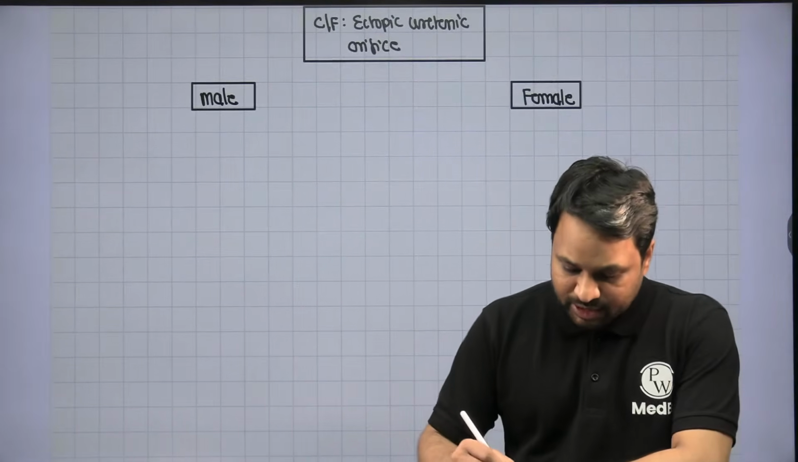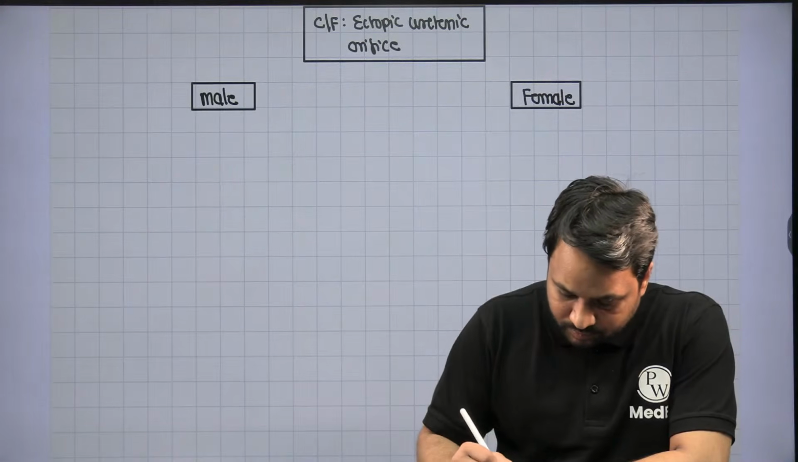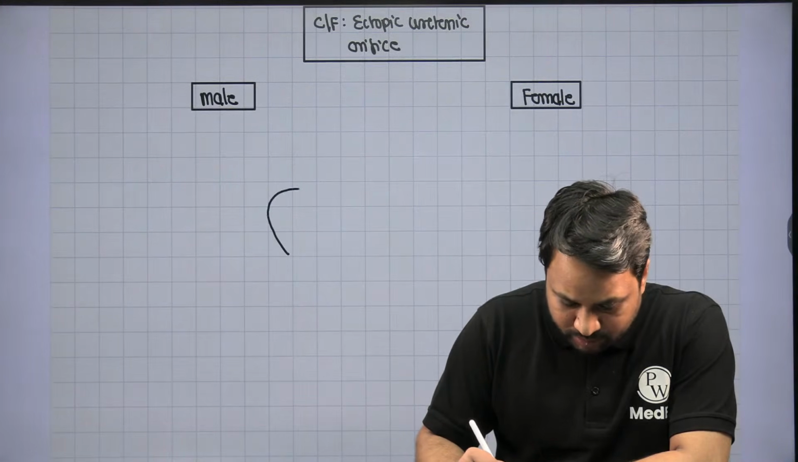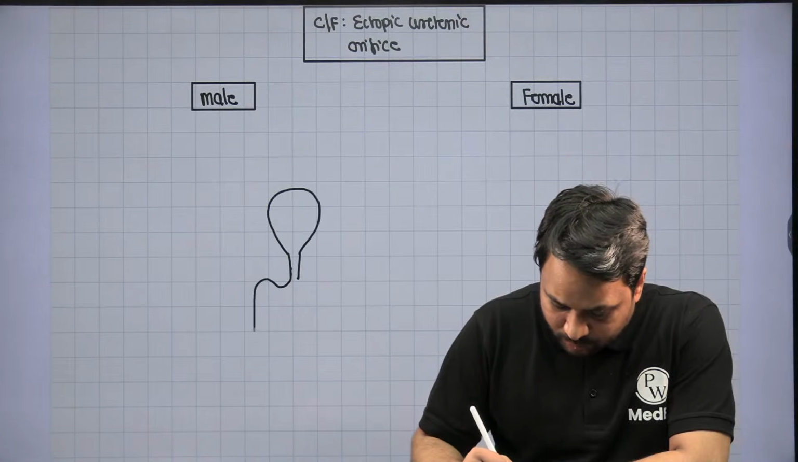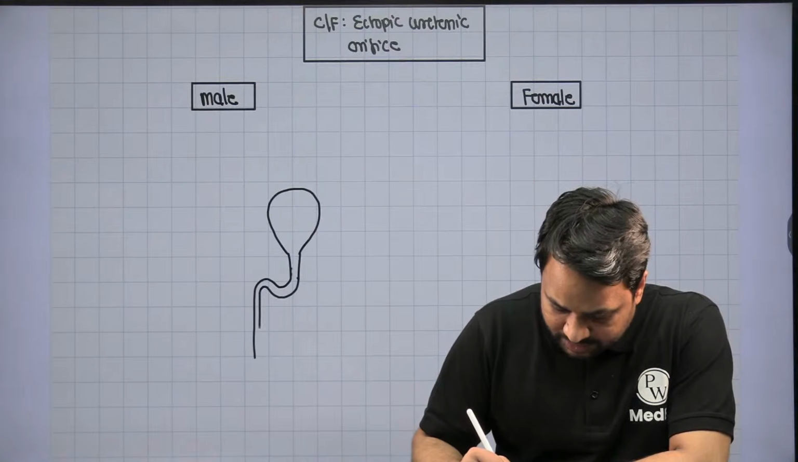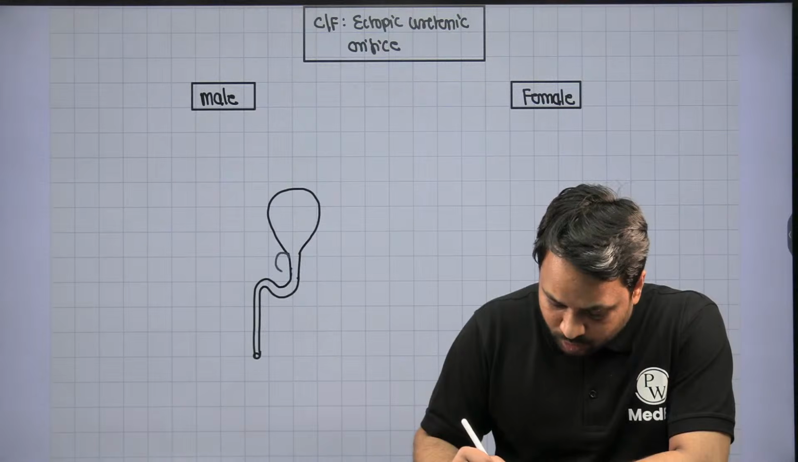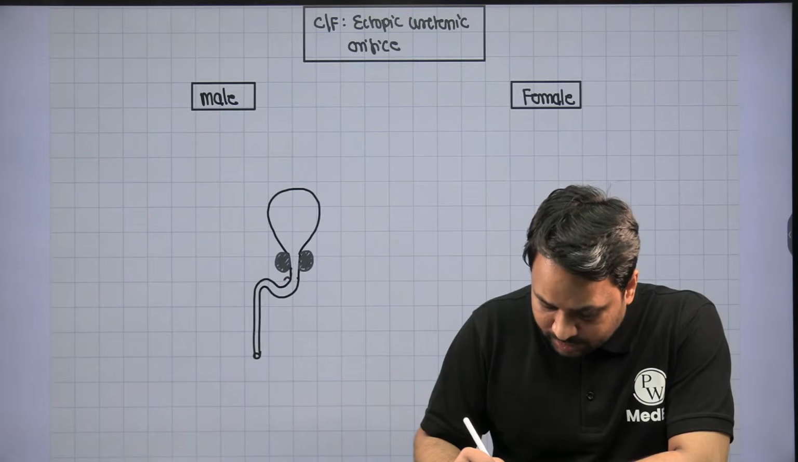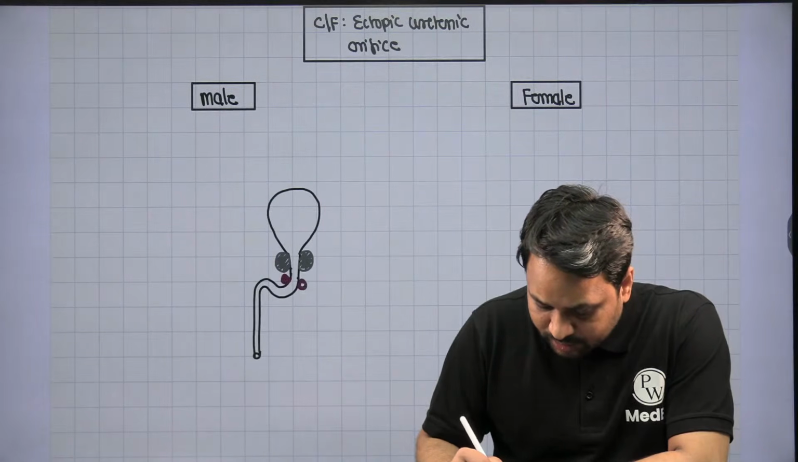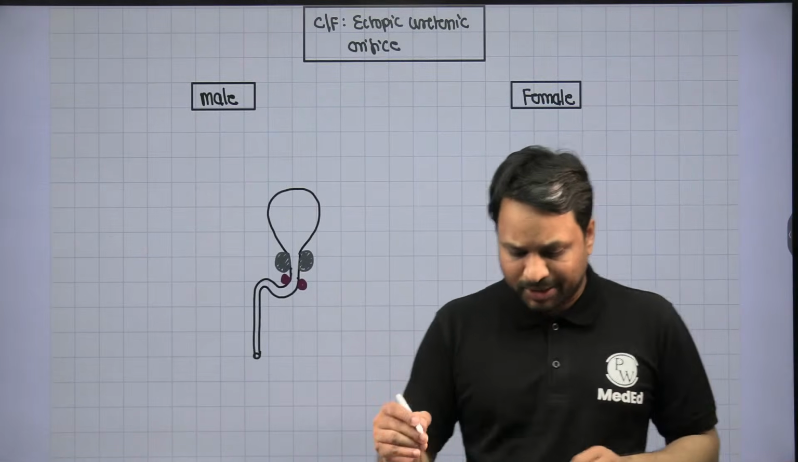When you look at the male child, if this is the bladder, this is the urethra, approximately 25 centimeters in length. At the neck, you have the prostate gland, which is present here. Below this, you have the external sphincter. The external sphincter in males is in the membranous urethra. We'll talk about the urethra later, and you'll understand these parts.